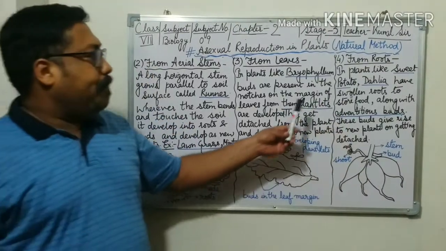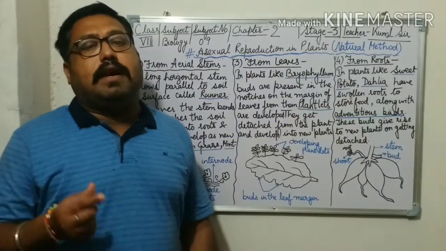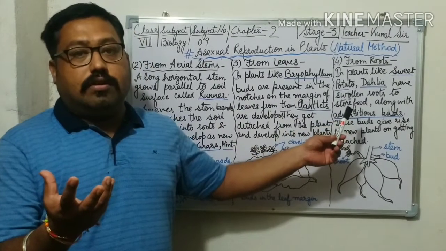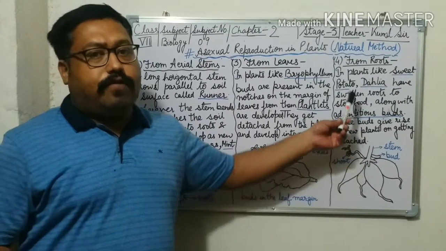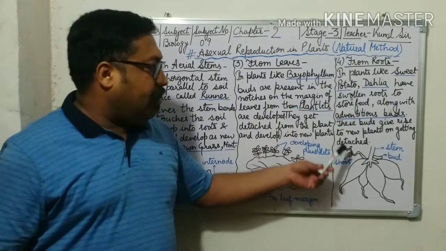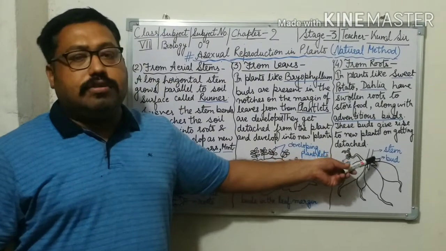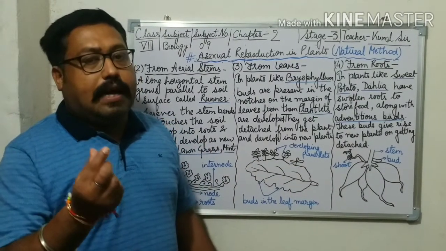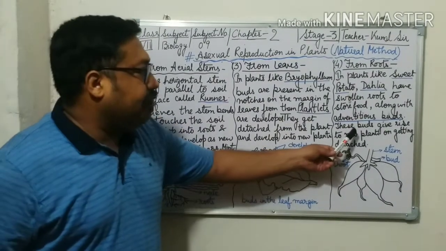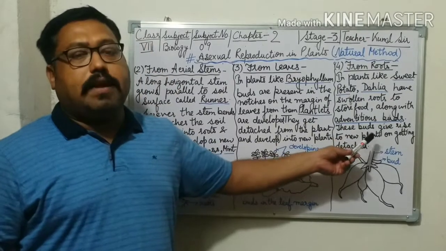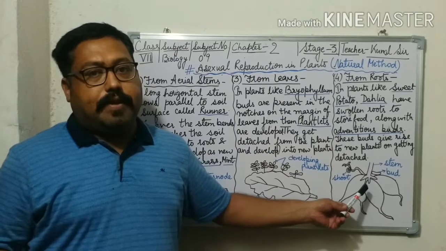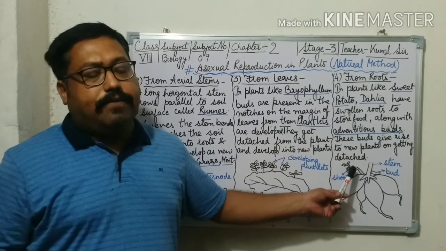Let me repeat again. What is happening in sweet potato and dahlia? They have tuberous roots. What is their role? They store food, and along with the tuberous roots they have adventitious buds. These buds have the role of giving rise to new plants when they get detached from the parent plant under favorable conditions.